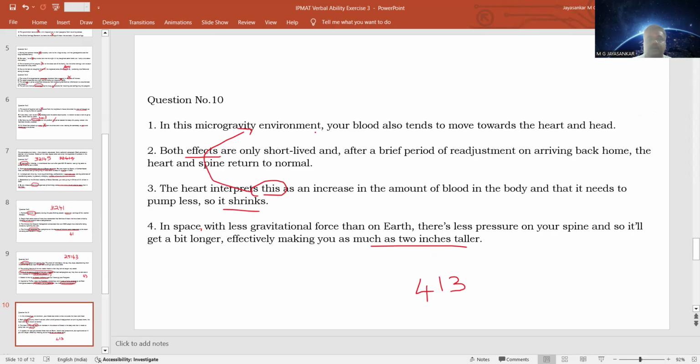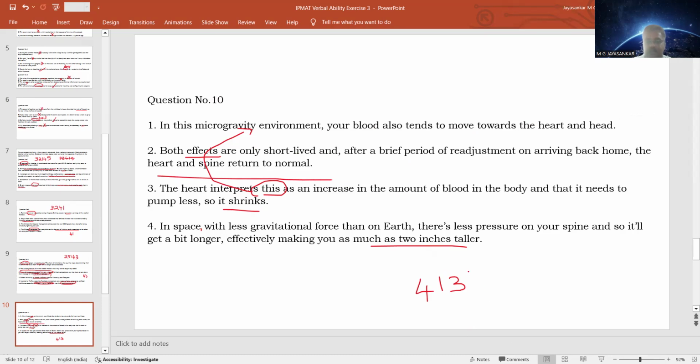Second effect is your blood tends to move towards the heart. And when this happens, the heart interprets this movement as an increase in the amount of blood and it shrinks. So that is the second effect, 4, 1, 3. And both effects are only short-lived. After a period of readjustment on arrival back home, the heart and spine return to normal.